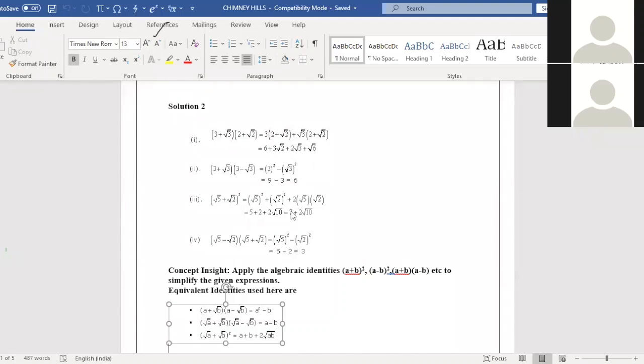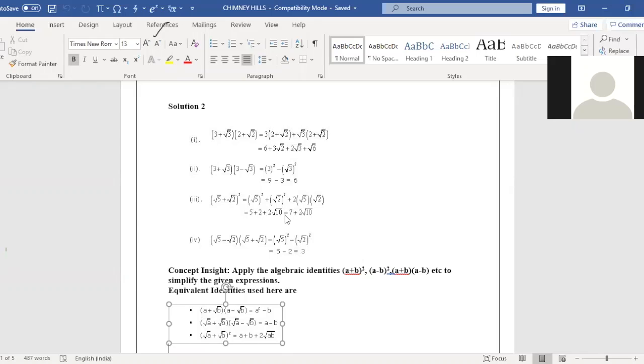Ma'am, how did it become 7? 5 plus 2. 5 is a rational number, 2 is a rational number. You can add it, no? So 5 plus 2 root 10 is equal to 7 plus 2 root 10.